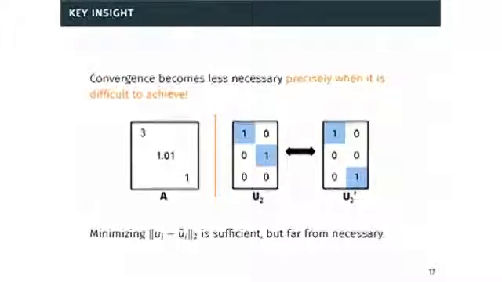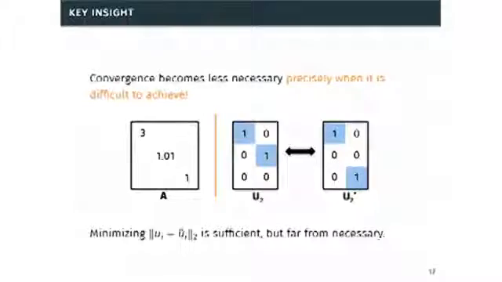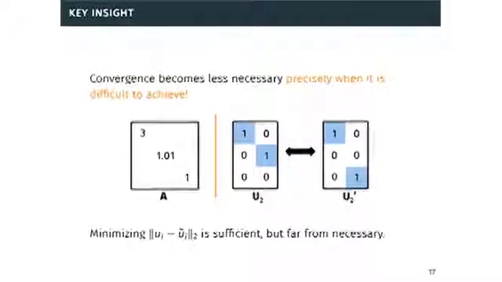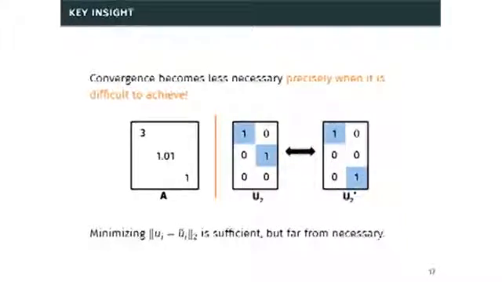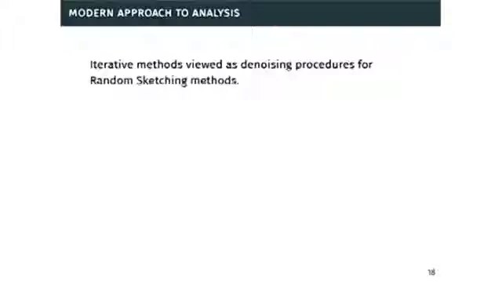So while minimizing this ui minus u tilde i is a sufficient thing to do, it's far from necessary, especially when you have a small singular value gap. So this is the intuition for why you should be able to remove this gap dependence. How we do it technically speaking is that instead of thinking about convergence between subspaces or singular vectors, we're viewing iterative methods as denoising procedures for random sketching methods.